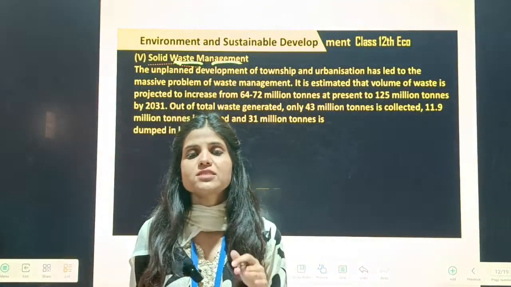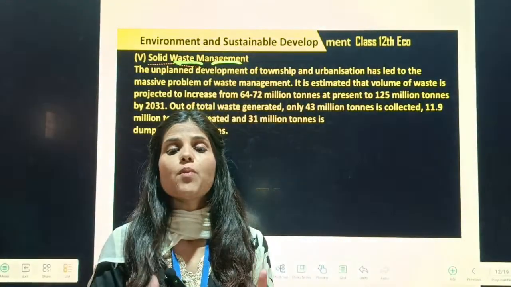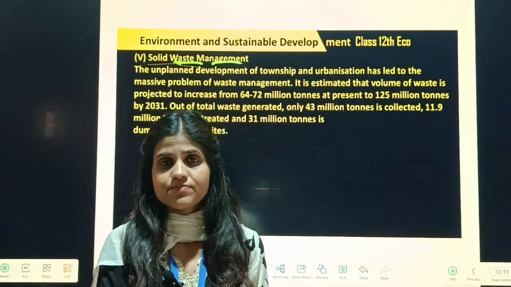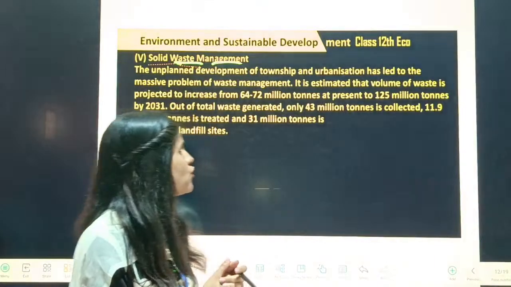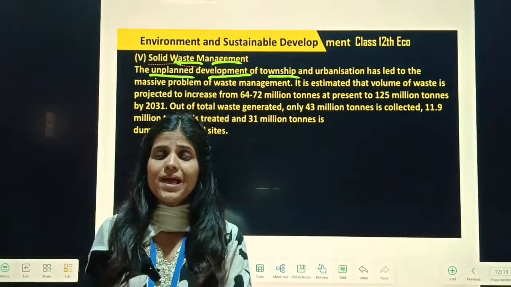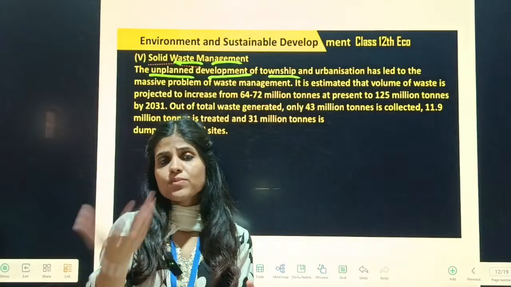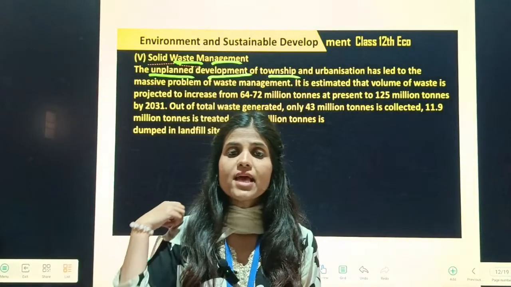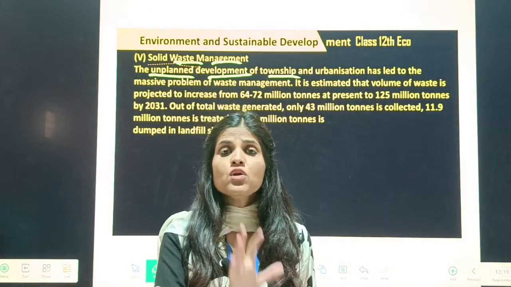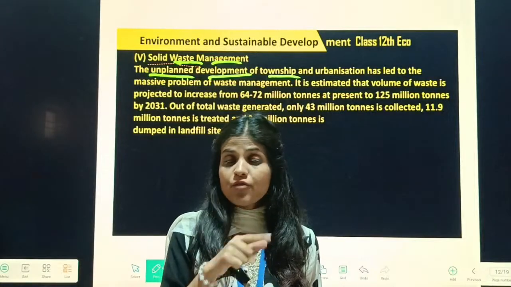Now the management system of waste, meaning if people are dumping garbage, they don't know about dry garbage and don't even know about wet garbage, and both are not in good form. So the unplanned development of townships, because they are not planning in a good way. Urbanization is there. Rural people now migrate from rural to urban areas. Why do they migrate? So that they can get more employment opportunities. And now they are not getting more employment opportunities by going from rural to urban.